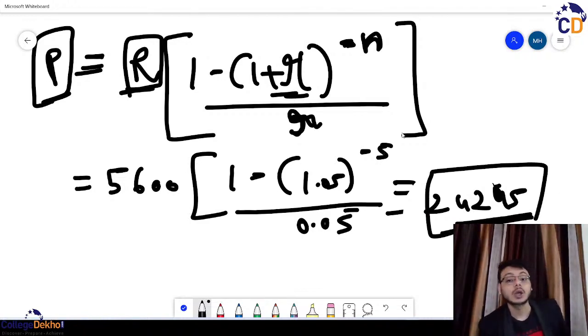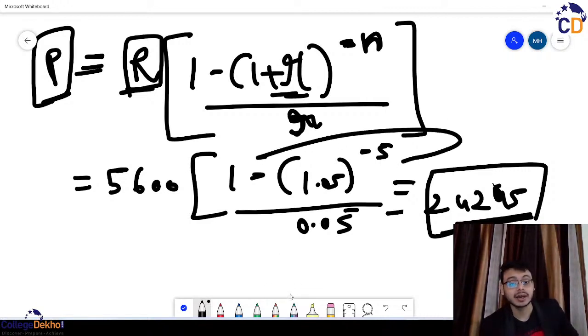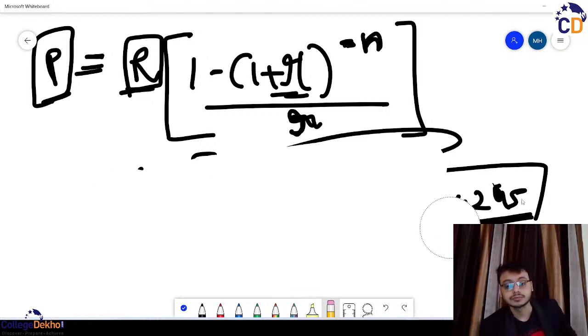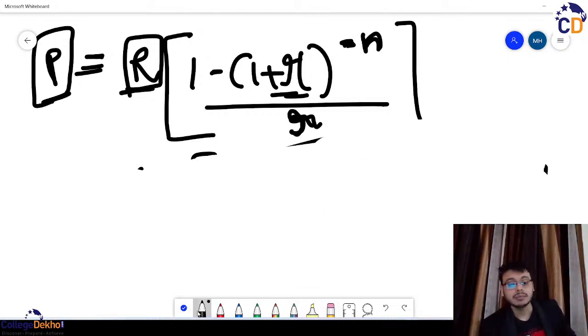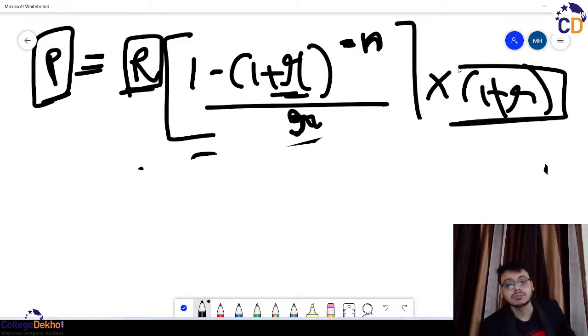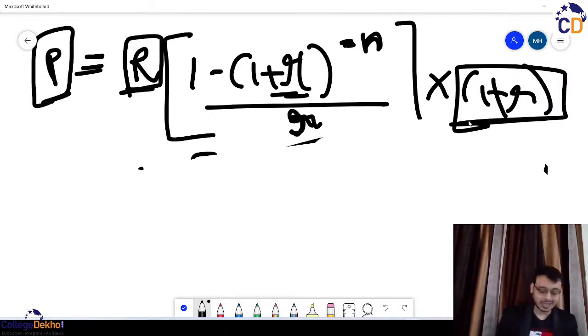Similarly, अगर क्वेश्चन में दिया हो in case of the annuity due, formula पूरा same रहना. Okay, so let me like erase it first. Formula same रहना है, बस extra into 1 plus r कर दो. That's it. Extra 1 plus r. चाहे तुम्हारा सिर्फ annuity due हो या present value of annuity due. That's it, और कुछ नहीं करना. Okay. So that were the basic concepts of annuity due and ordinary annuity that we try to understand.